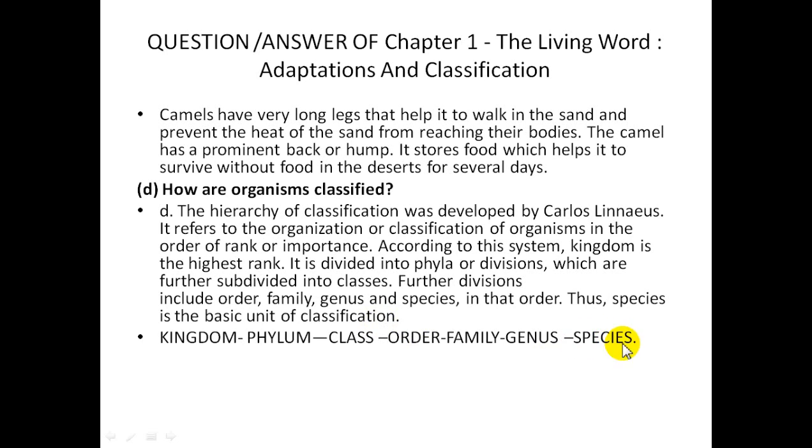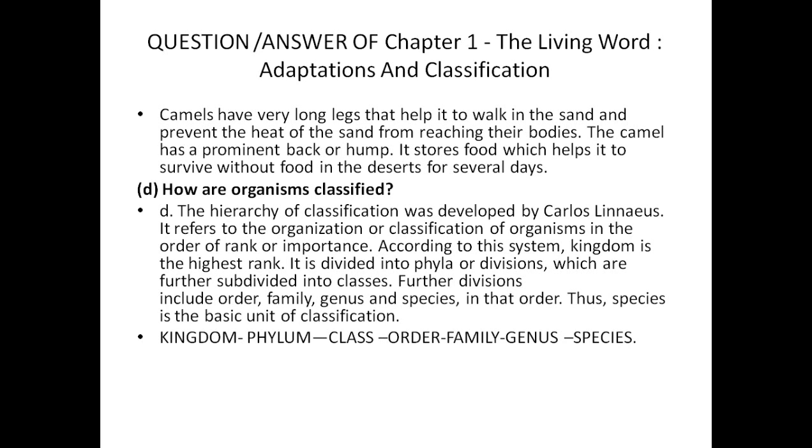Binomial nomenclature is the scientific name given to an organism, and at the time of binomial nomenclature only these two terms, genus and species, are used.